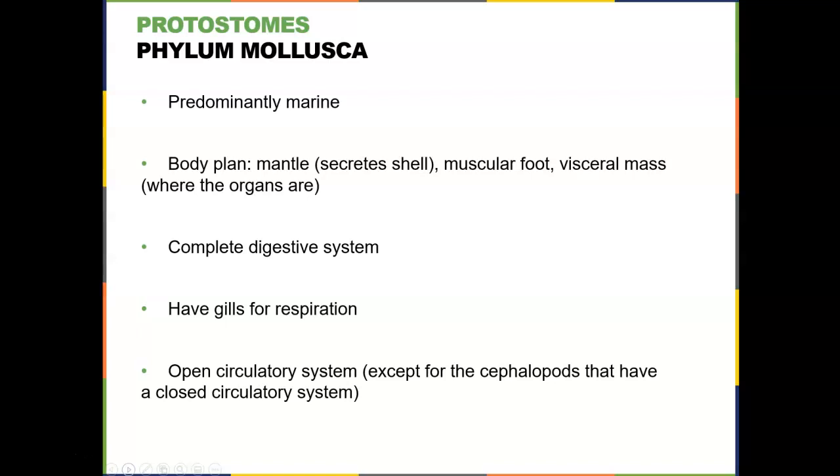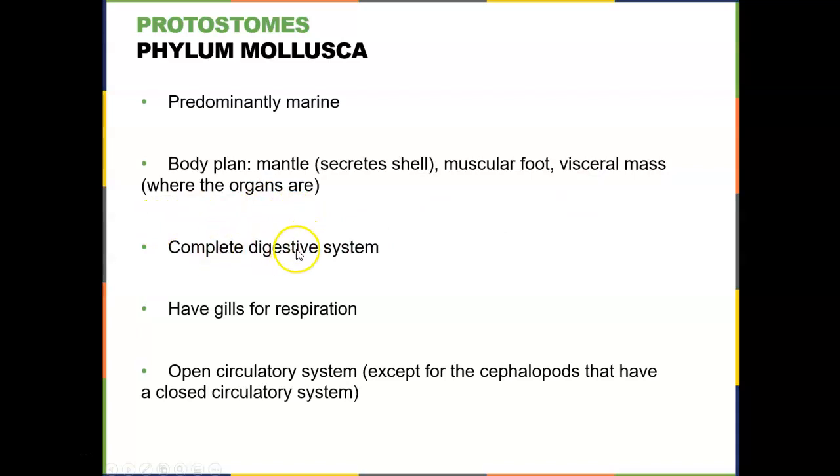So the body plan for Mollusca is that they have a structure called the mantle. That's the region of the animal that secretes a shell. And many of these mollusks do have shells, with the exception of the cephalopods. They have a muscular foot, and the foot is what they use for locomotion, to move. The visceral mass is the rest of the organism. That's where their organs are found.